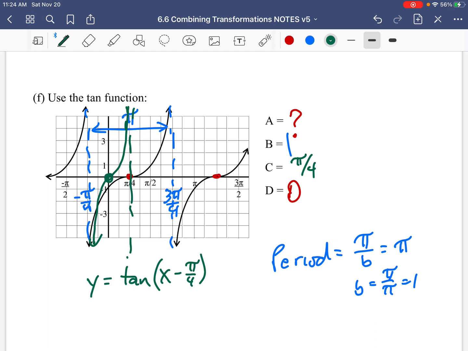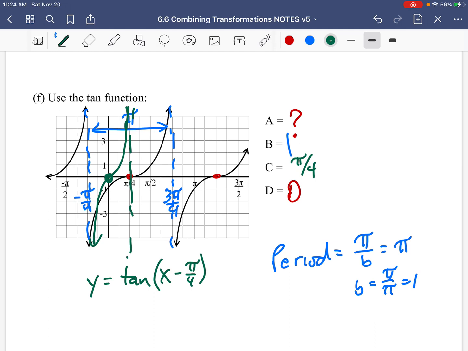Okay? Now, notice I don't know what A is. I'm not even going to try. But you should be able to come up with B and C for this. Now, and of course, graph it.